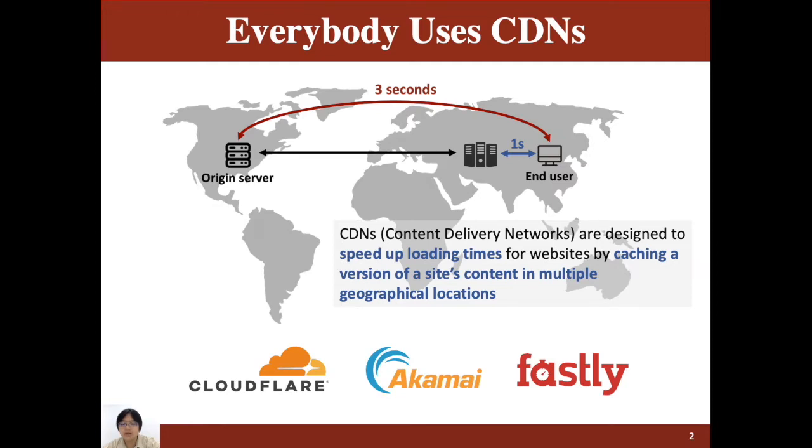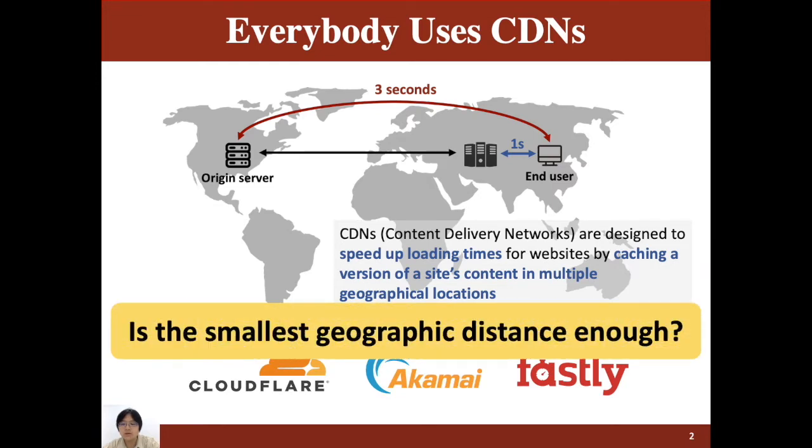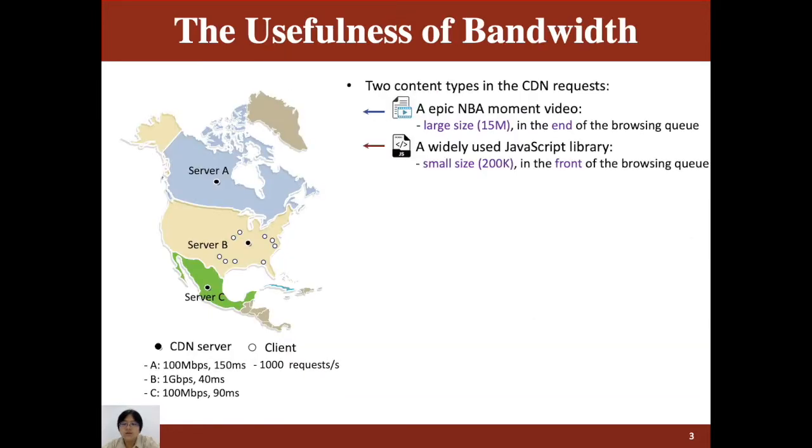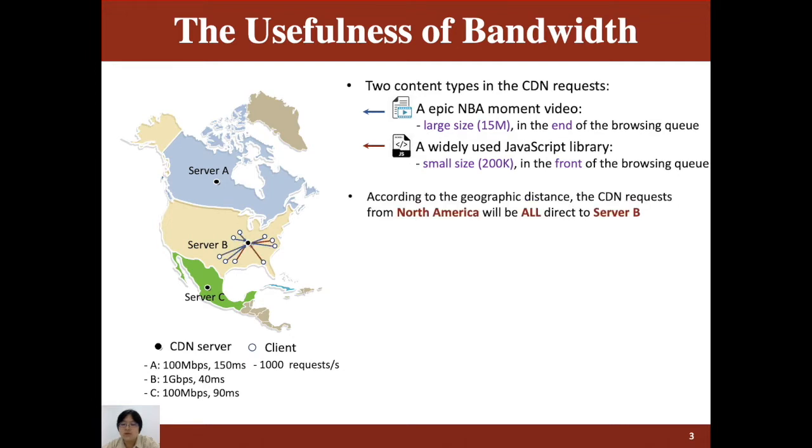But with the booming application scenarios, is the smallest geographic distance enough? Let's take a look at an example. Here, we have three CDN servers, A, B, C, located in three regions. Now, there are two bursts of popular CDN requests near server B. One is an NBA moment video, and the other is a widely used JavaScript library. So, according to the geographic distance, the CDN requests from North America will all be directed to server B.